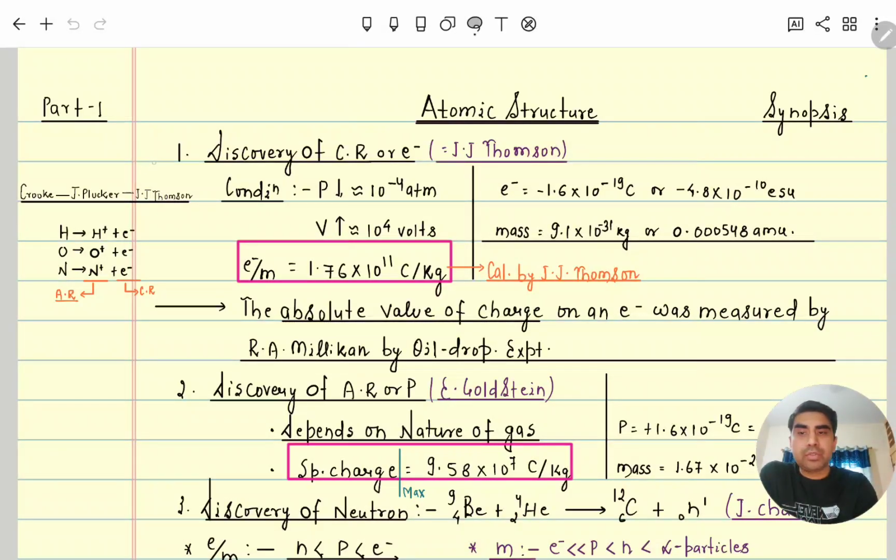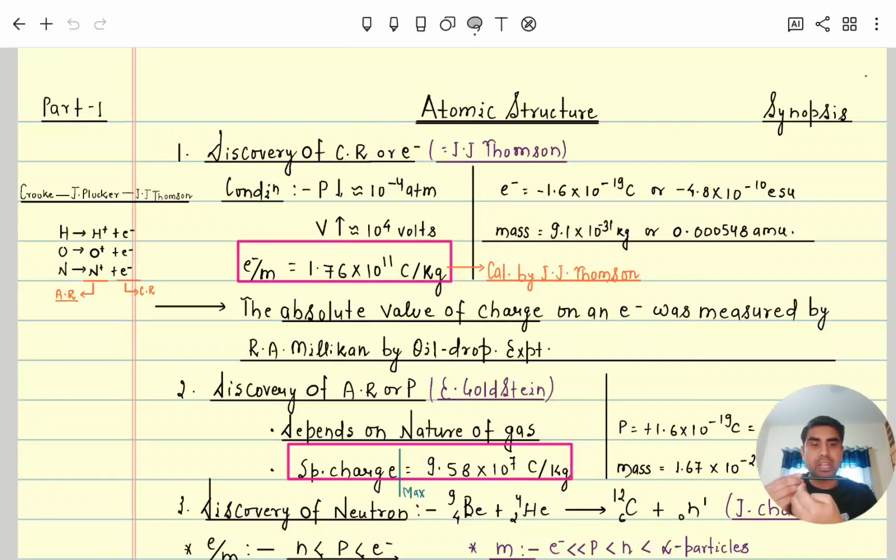After Julius Plucker, J.J. Thomson came and he got the Nobel Prize for the cathode ray experiment. Why? Because he studied many properties of cathode rays, such as cathode rays moving in a straight line. He kept an opaque object in the long glass discharge tube, and when the invisible rays were passing, it formed a very sharp shadow of that object.